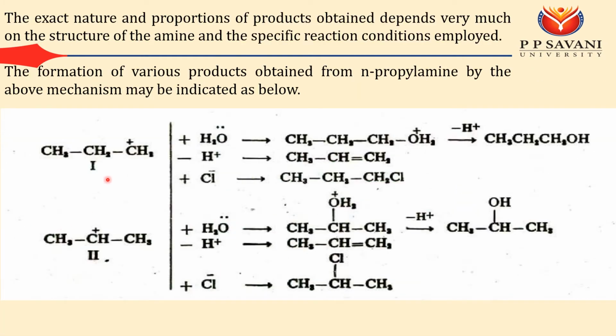And how this will occur, these are the steps. If I have a propyl carbocation, because in my reaction I have HCl, if abstraction of H occurs, this double bond will form. And if I add a water molecule, there may be a possibility of formation of alcohol, because in the reaction I also have Cl minus, so it may add and form this kind of compound. So there are various possibilities for formation.